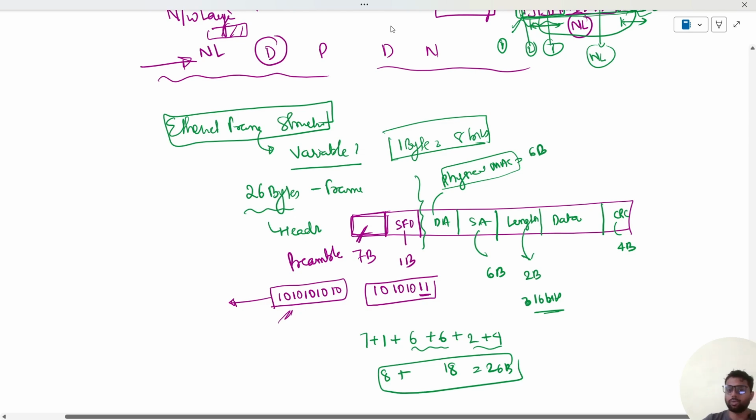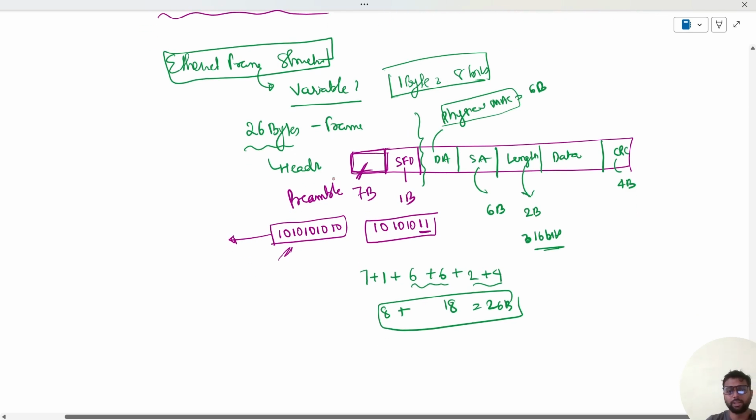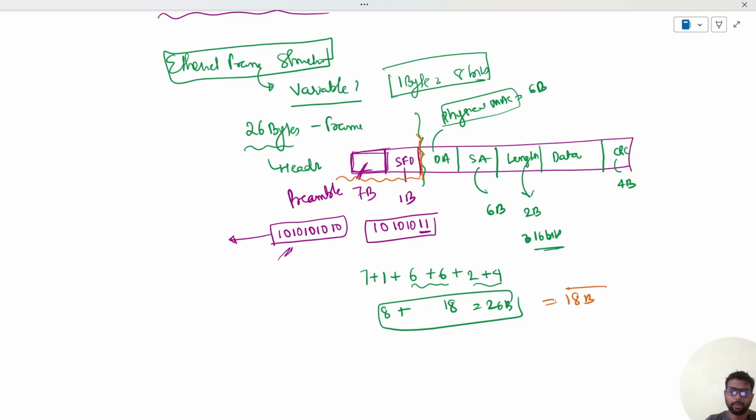But what is the actual frame? The preamble and delimiter are just an indicator that the frame is going to start. The actual frame is where we start from here. So the actual frame length is only 18 bytes. Now just see, this is the data. There could be a maximum, you cannot fit unlimited data over here. You have to fix the size of the data that you can send. So this ranges from 46 bytes to 1500 bytes. Just remember that, 46 bytes to 1500 bytes.